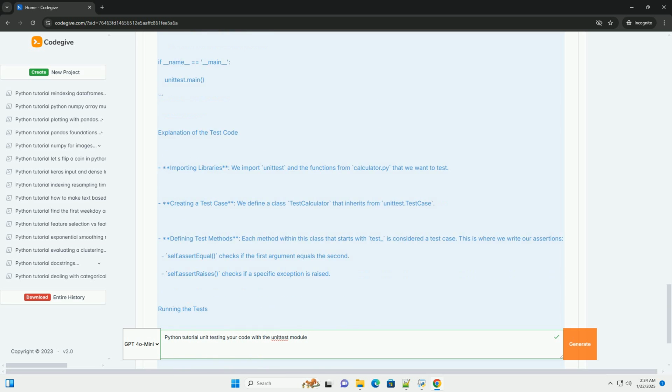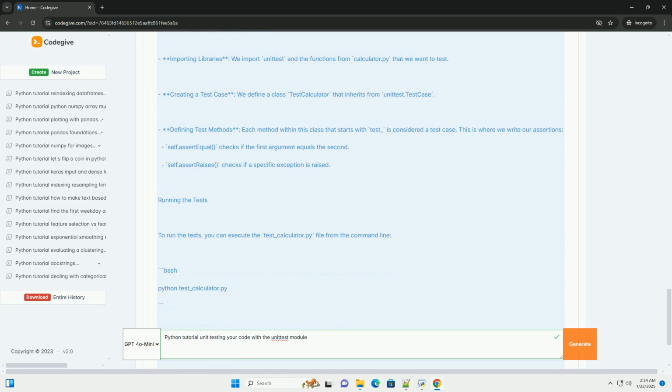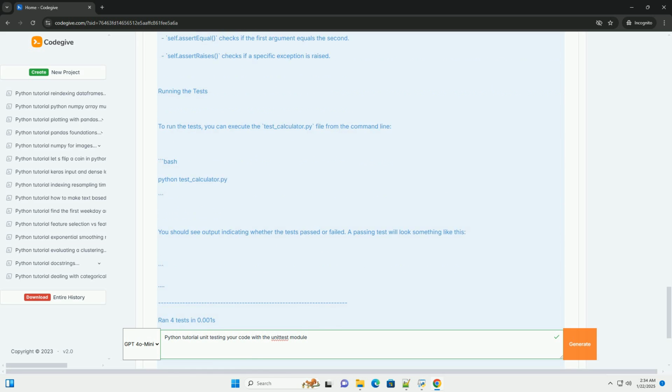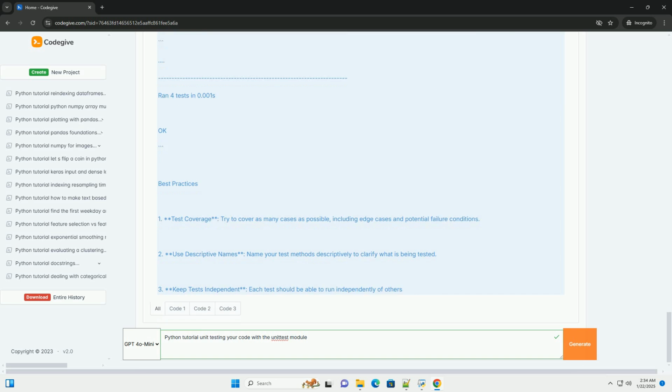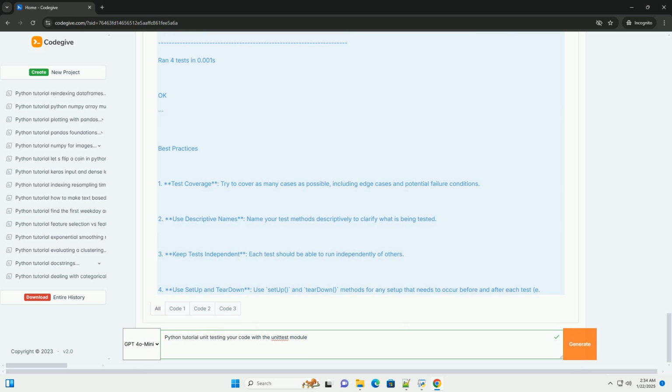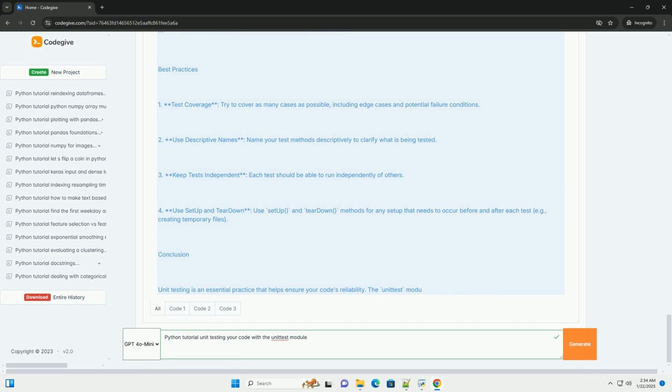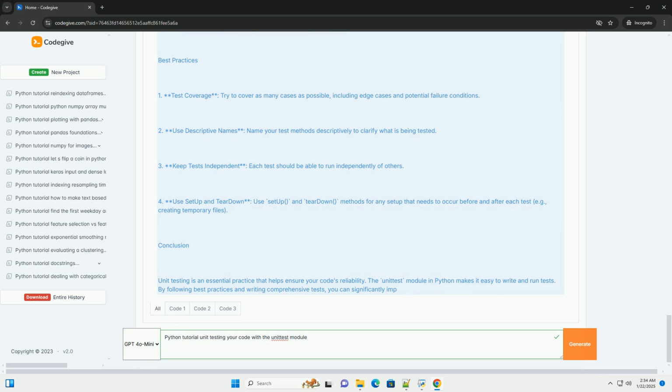2. Basic structure. A unit test typically consists of a test case, a class that inherits from unittest.TestCase. Test methods, methods within the test case that start with the word test. Assertions to check expected outcomes. Creating a simple example. Let's start with a simple example. Suppose we have a Python module calculator.py that performs basic arithmetic operations.